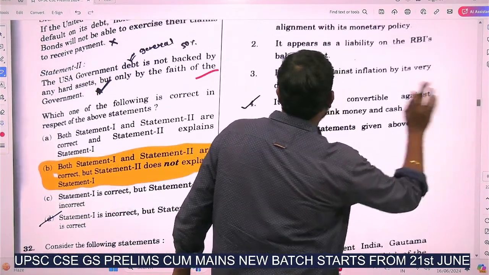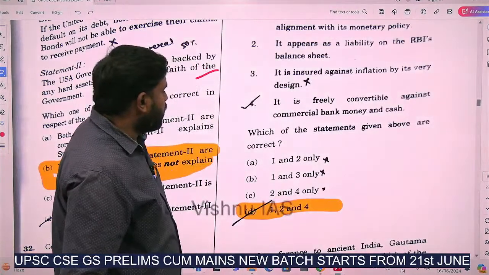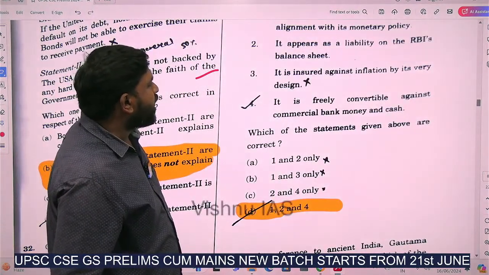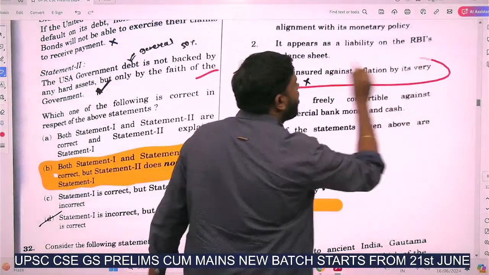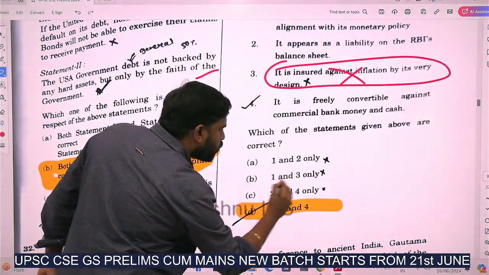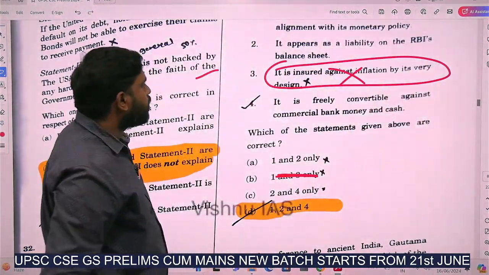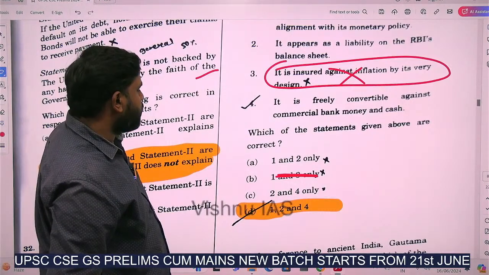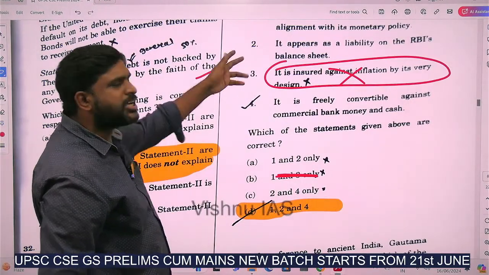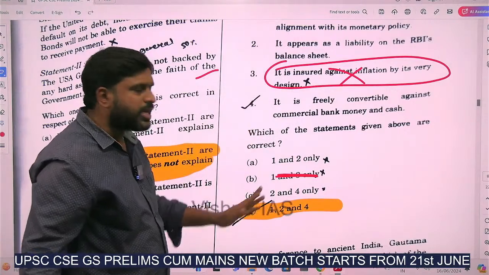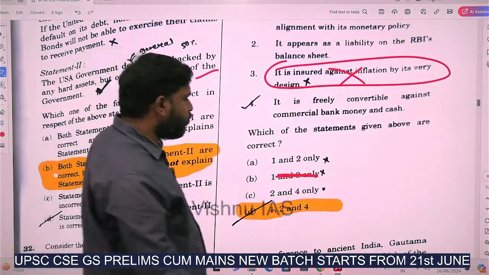We will see it. It is insured against inflation by its very design. This is 100% wrong. So, elimination method. It appears as a liability, 1, 2 and 3. Yes, on the RBI's balance sheet, yes, they have to pay it back. So the answer is D, 1, 2 and 4.